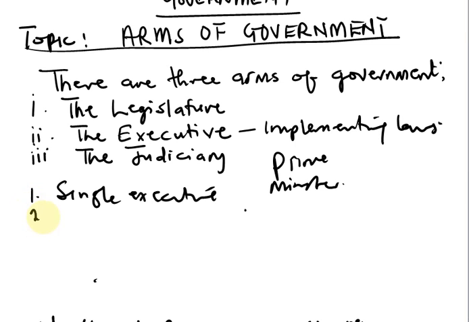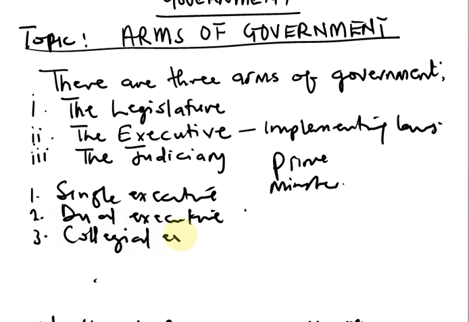Number two, we have dual executive, while the third one is collegial executive. Now, what do we mean by single executive, dual executive, and collegial executive?